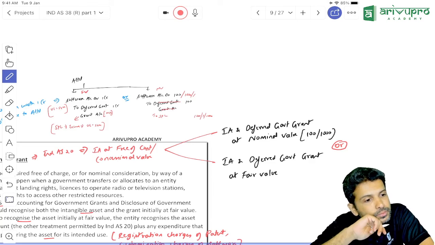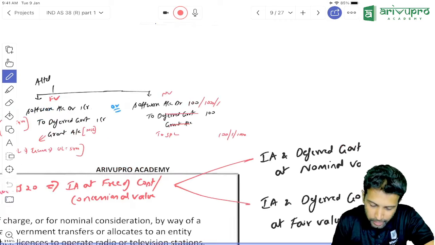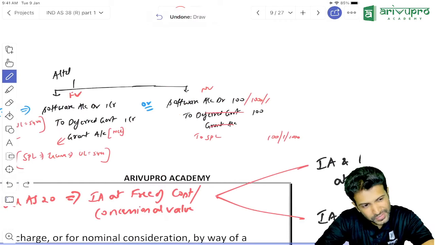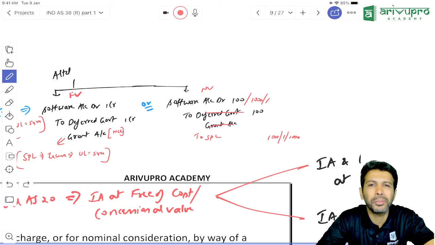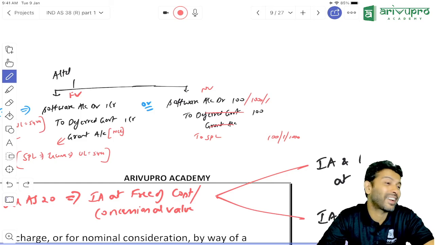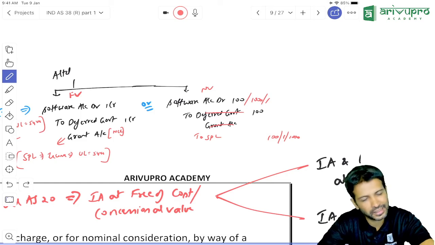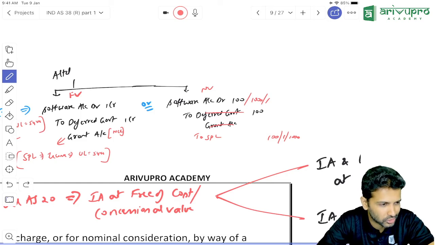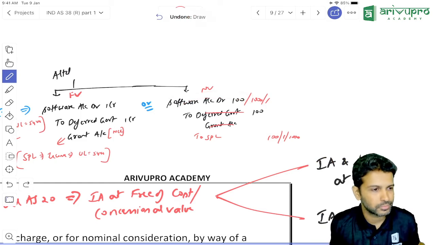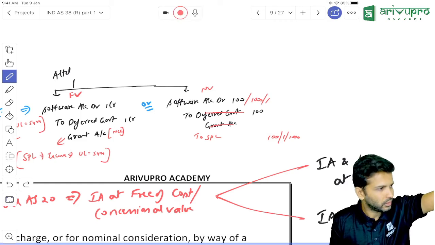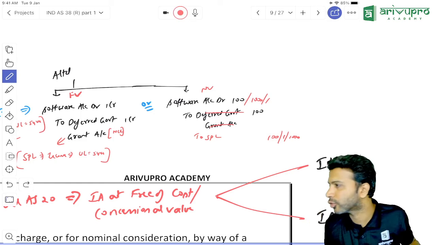Nominal value take as 10 lakhs. No, sir. Usually, the nominal value approach is basically just for the sake of disclosure. So nominal value will be easily 1 rupee, 10 rupees, depending on the size of the company. You will not take 10 lakh, because 10 lakh seems to be a material amount. So usually in these cases, practically they'll take 1, 10, whatever small amount. Just to make sure that we show that asset in the balance sheet, we record it at nominal value. So we don't amortize, we just show it. Then finally, after the useful life, we just remove it. Just simple, just for the sake of showing.